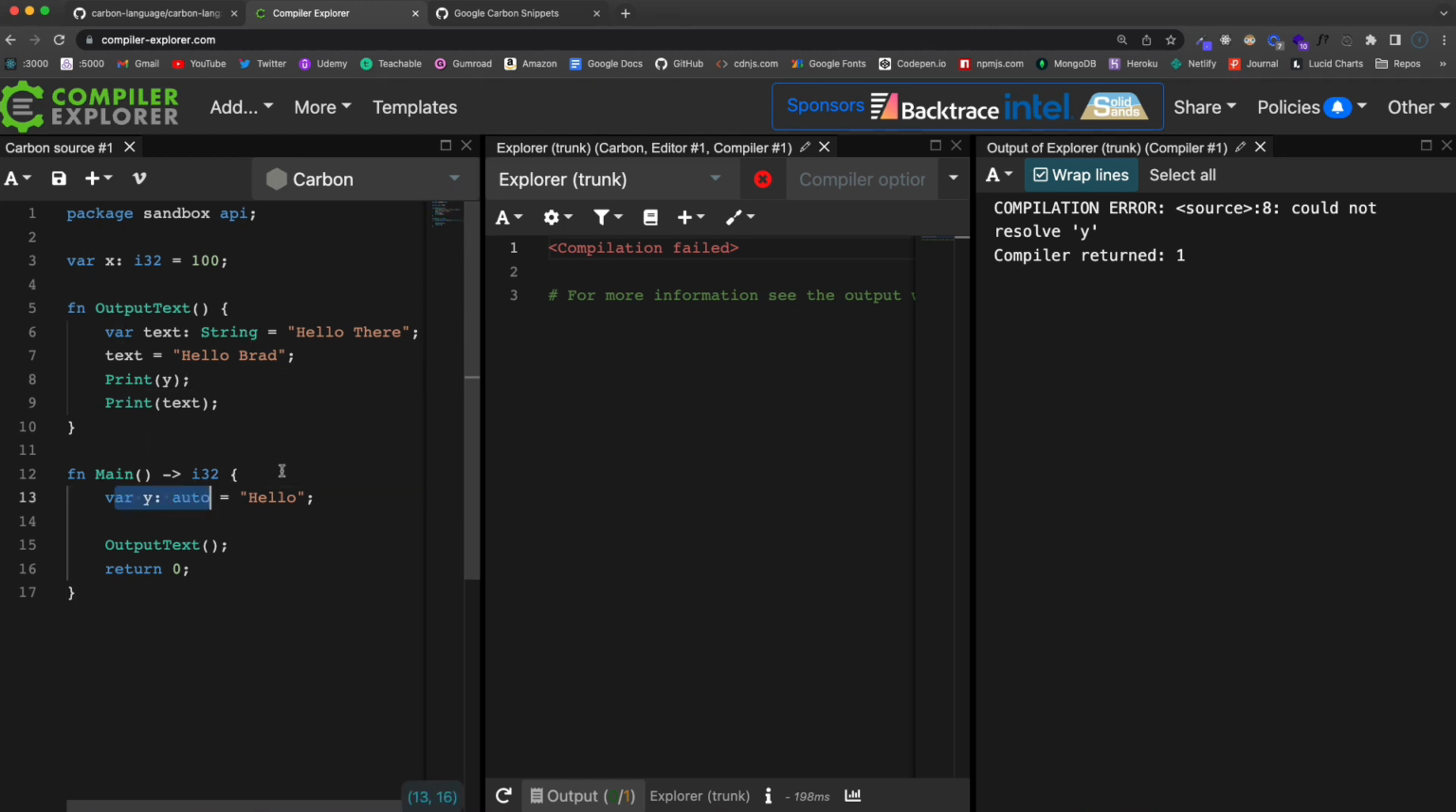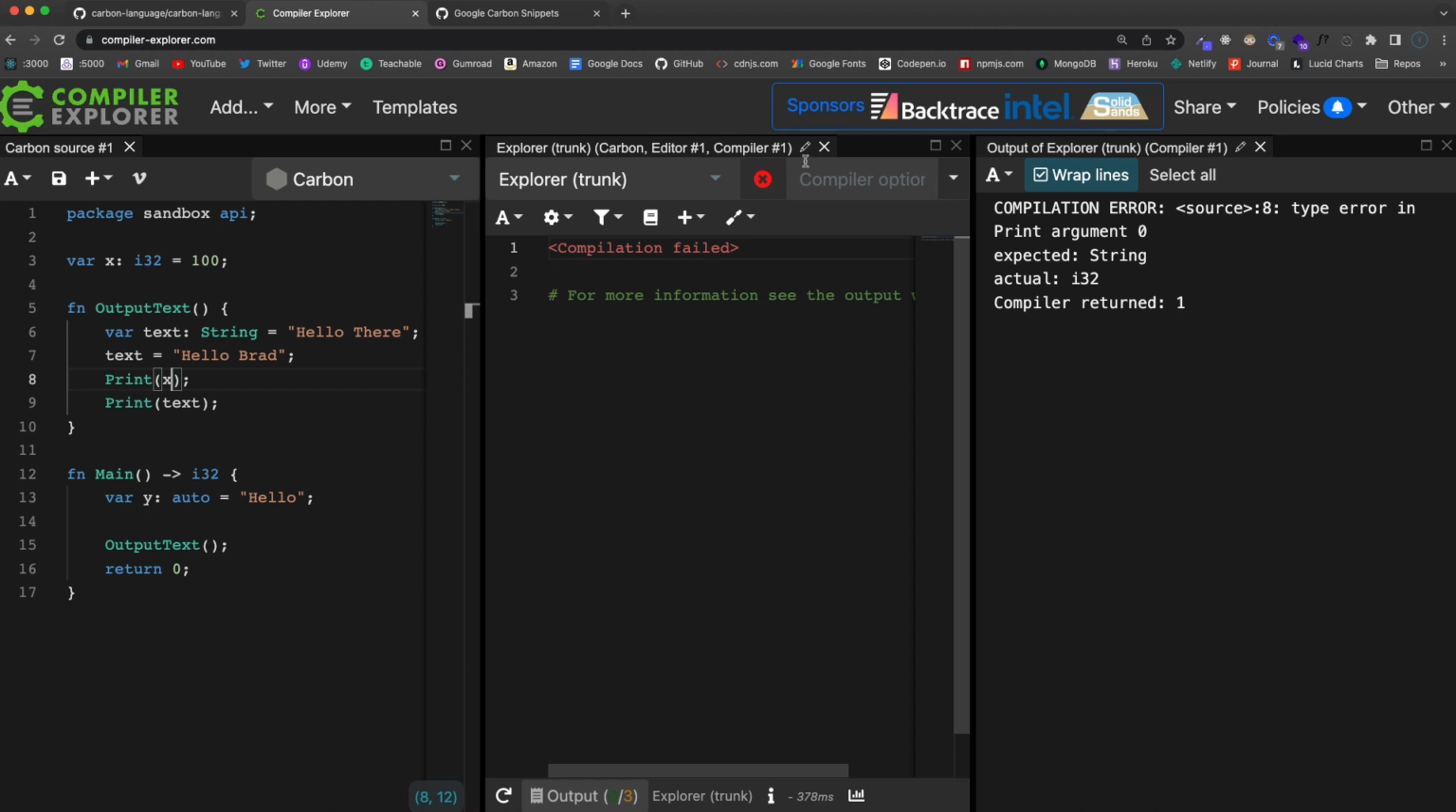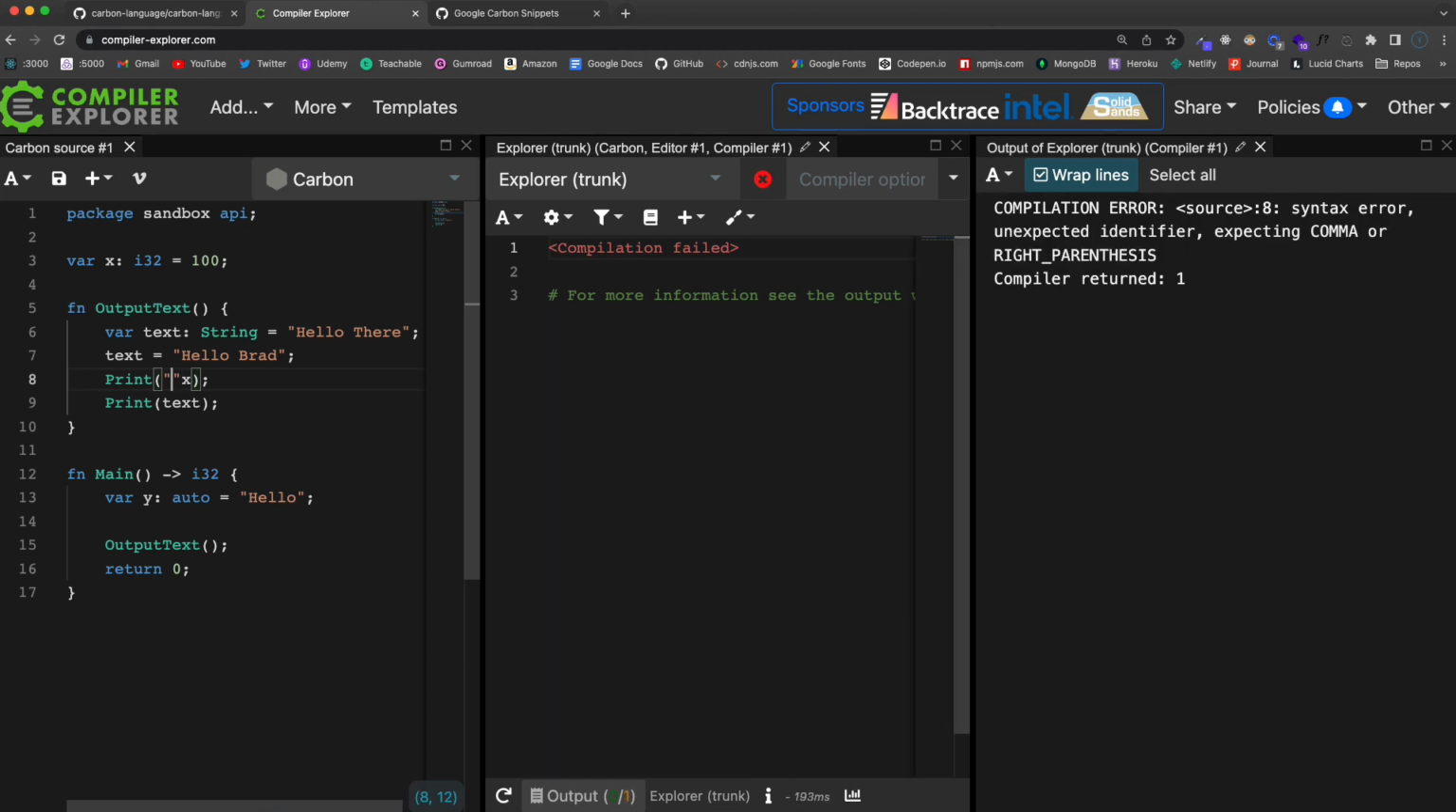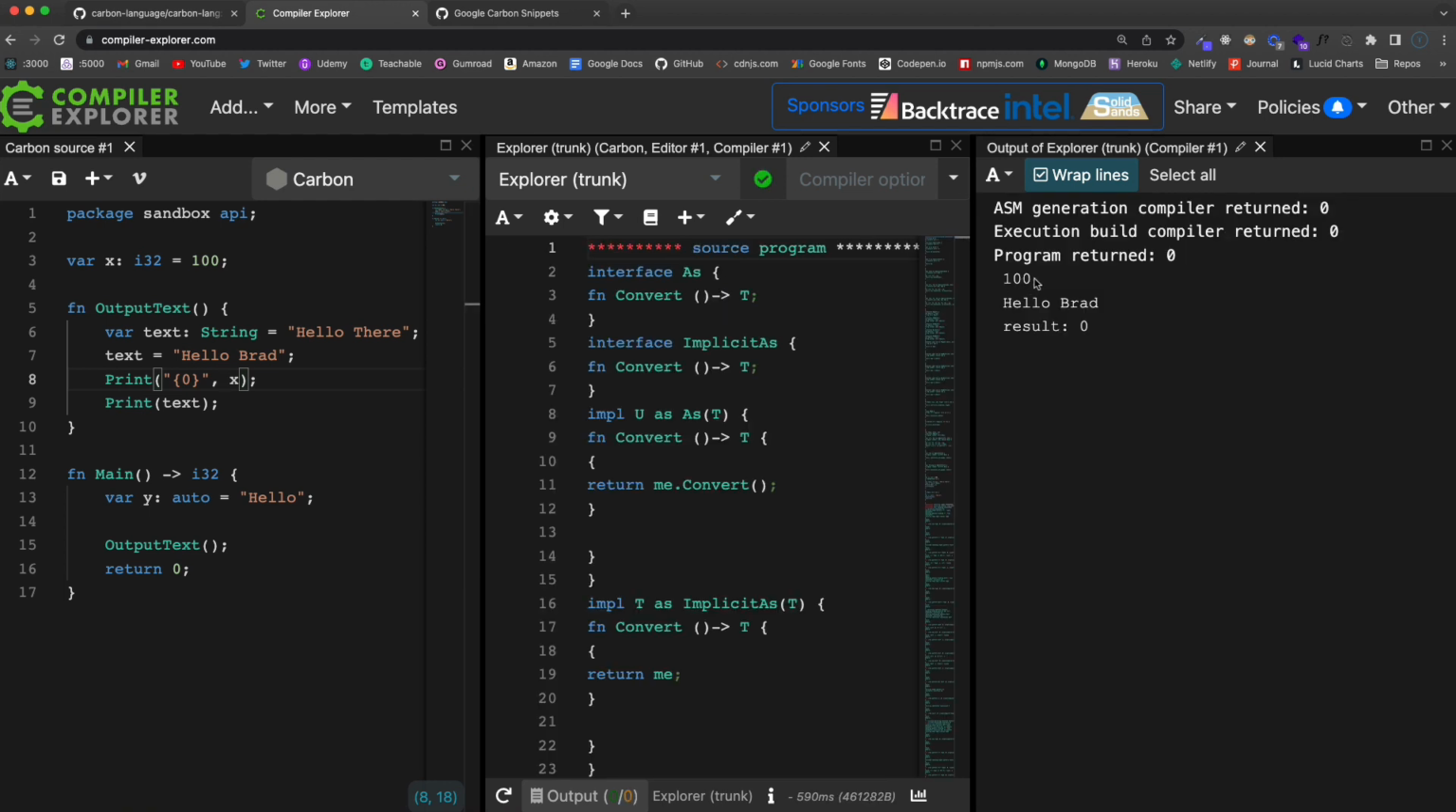These have separate scopes. However, this x up here is a global variable, so I should be able to print x. Let's see, type error and print. Well, that's a number, so I would actually have to do this. But that should print, yeah, so you can see now we're printing 100. So we can have these global variables.